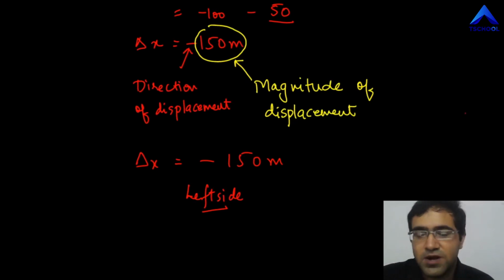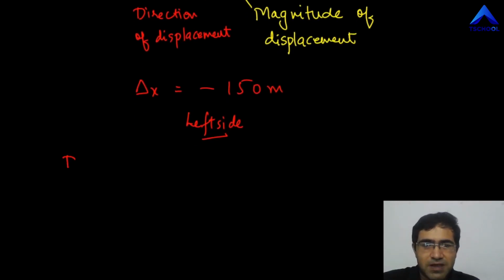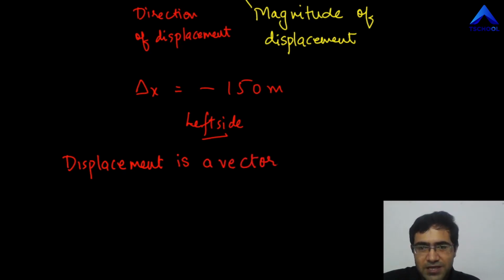So this should obviously make it clear once again that displacement is a vector. Why am I saying it is a vector? Because to specify displacement you need the direction, because just saying 150 meter, people might get confused, maybe right side, maybe left side.